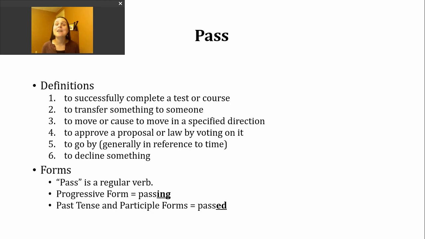Pass is a regular verb. To make the progressive tense, all we need to do is add ing to make passing. The past tense and participle forms of this verb are made by adding ed. Since this verb ends with an s or s sound, the ed is going to make a t sound. Passed, passed.